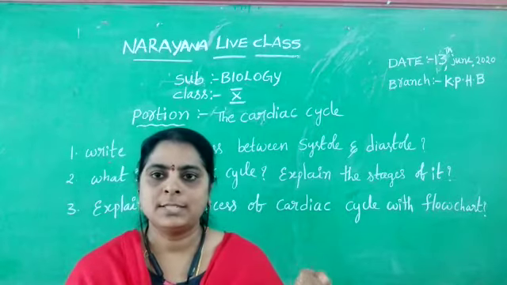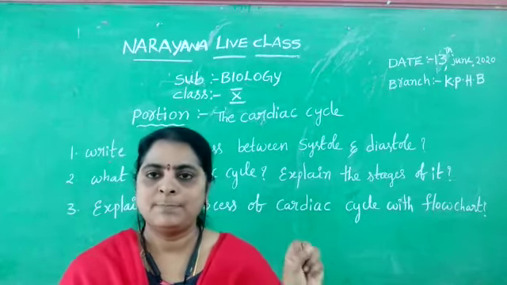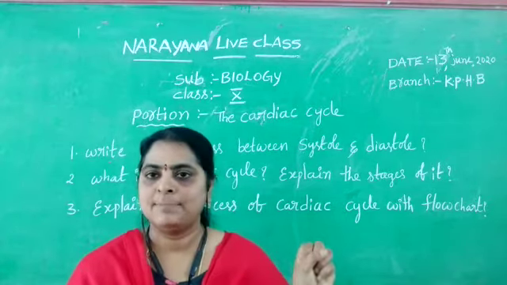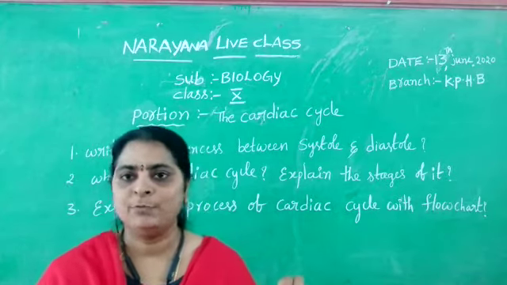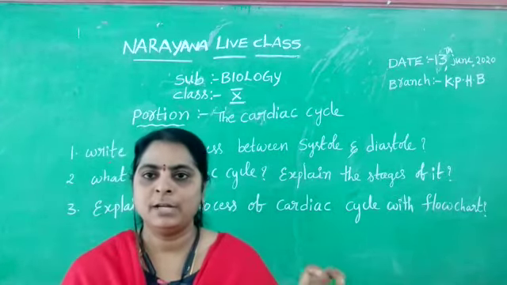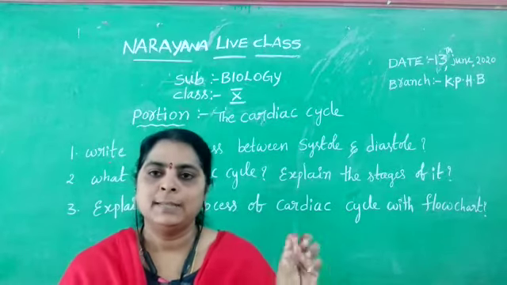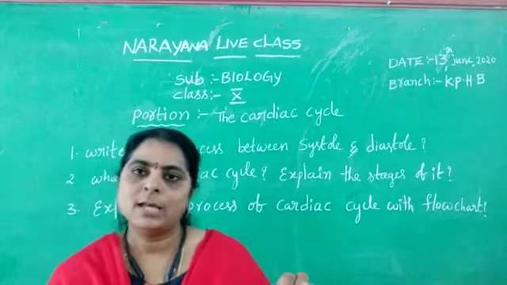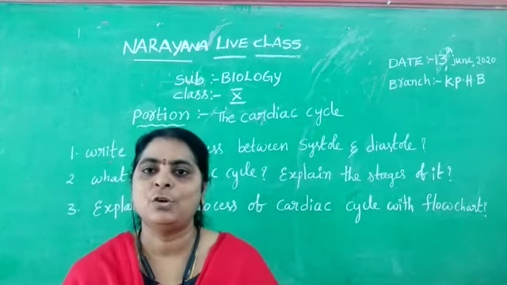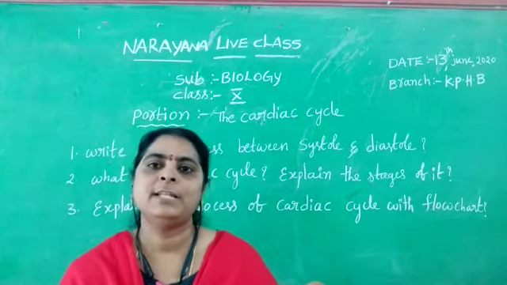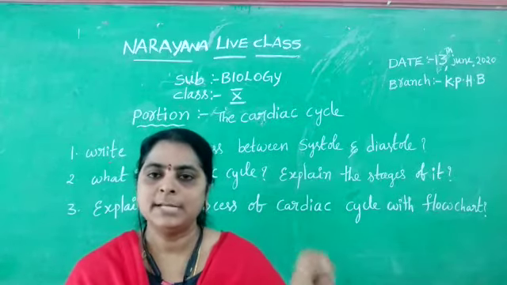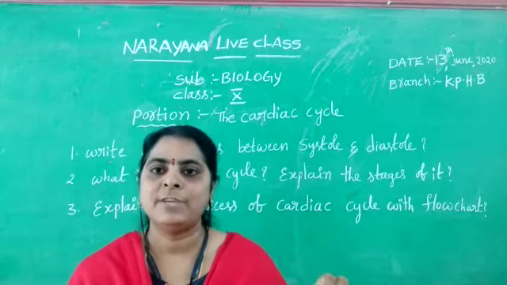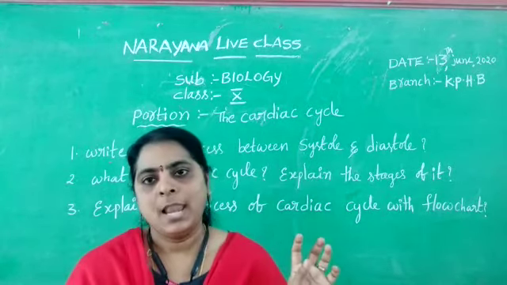During auricular systole, the right auricle forcefully pumps the blood into the right ventricle, and the left auricle also forcefully pumps the blood into the left ventricle. Now the ventricles are filled with blood. Immediately both ventricles also contract. This is called ventricular systole. During ventricular systole, the valves between the auricles and ventricles, the bicuspid and tricuspid valves, are forcibly closed. At that time we observe a sharp sound, lub.